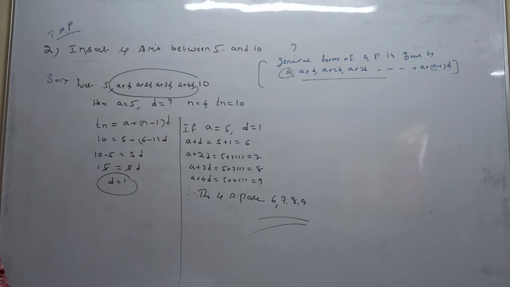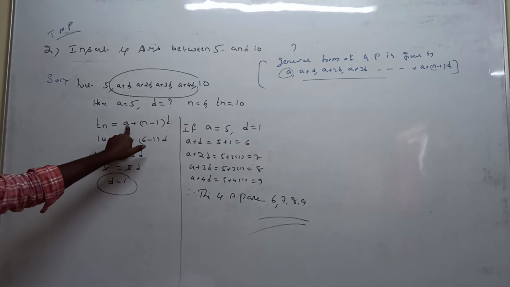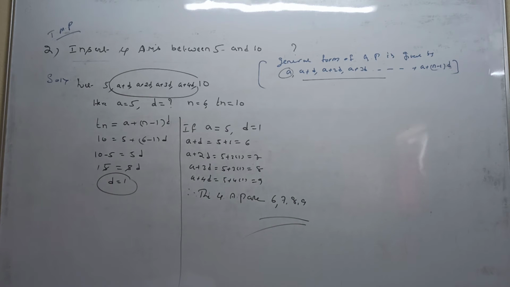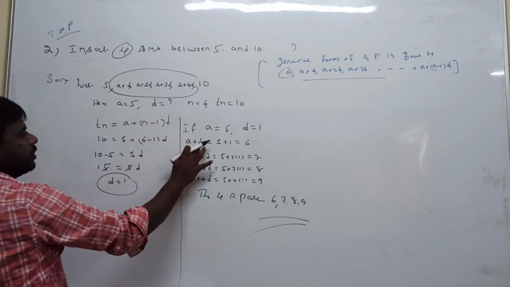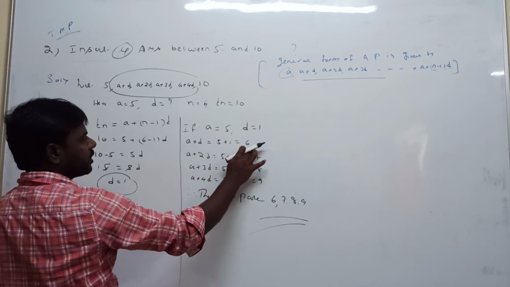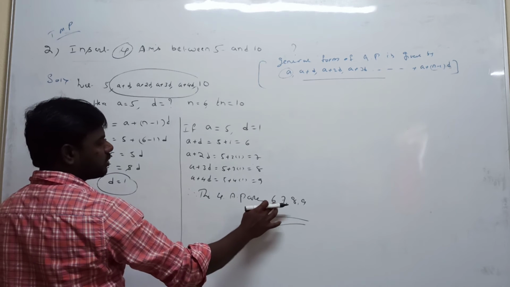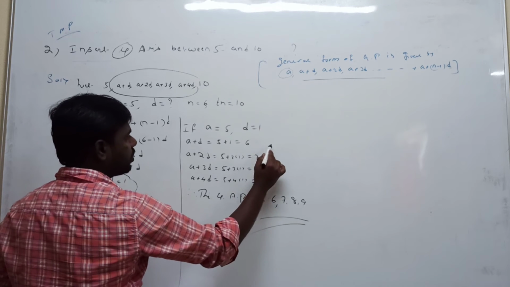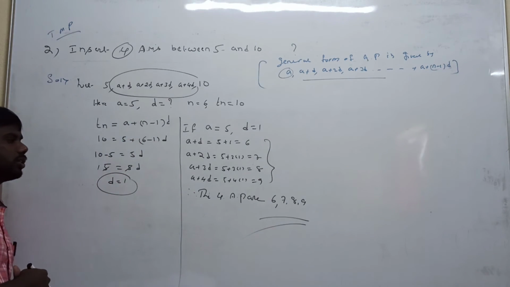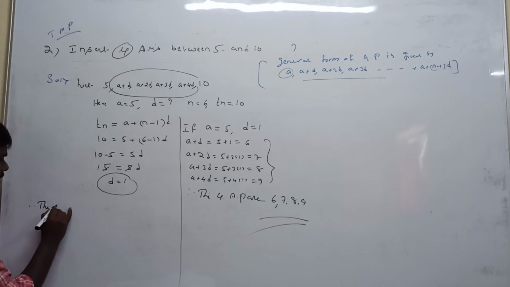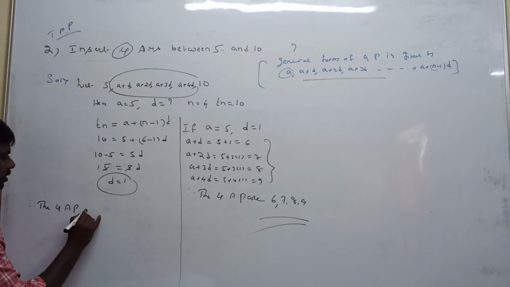Now, substituting in the nth term formula of the arithmetic progression, Tn is equal to A plus n minus 1 into D. Substitute all values, we get D is equal to 1. To calculate the 4 arithmetic means, we are assuming A plus D, where A value is 5 and D value is 1, so 5 plus 1 is equal to 6. Finally we got the 4 arithmetic means 6, 7, 8, 9.